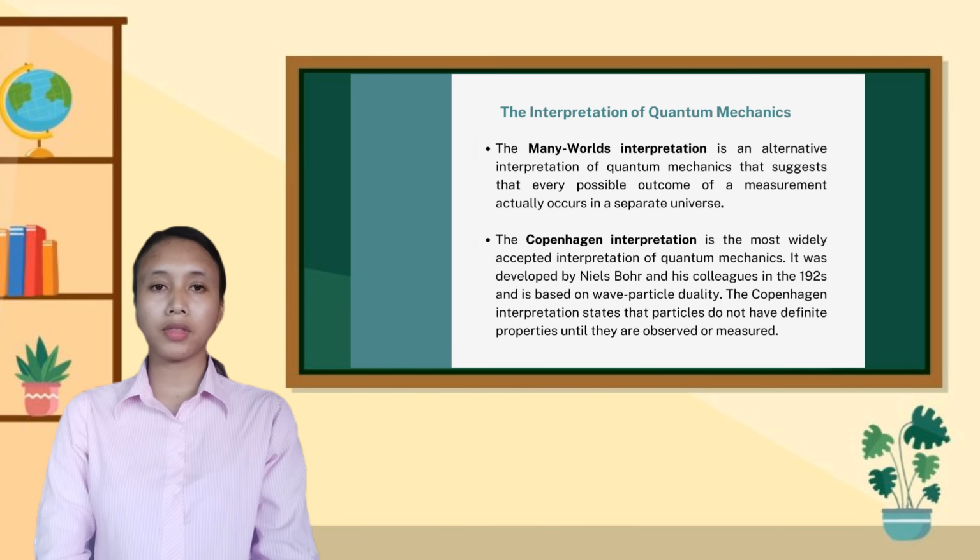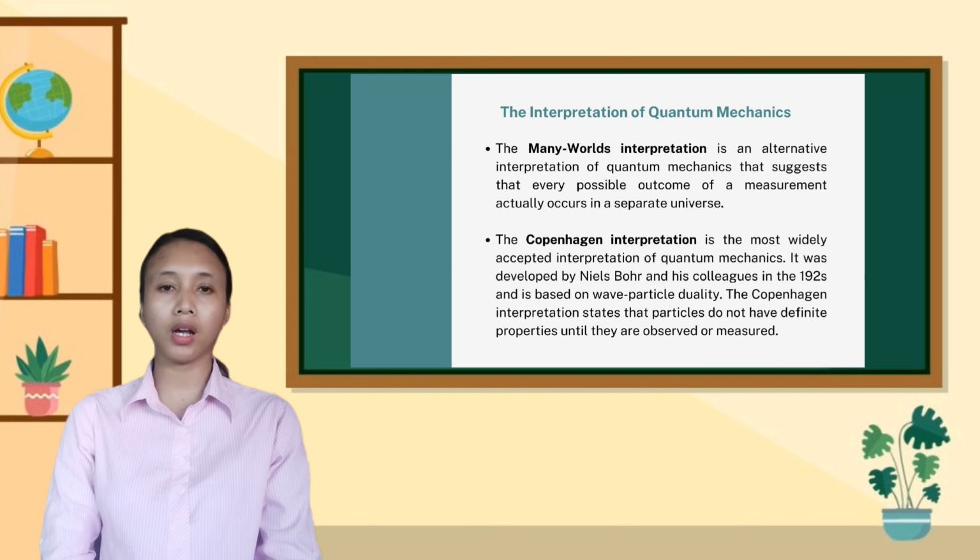Now, let's proceed to the interpretations of quantum mechanics. First is the many-worlds interpretation. It is an alternative interpretation of quantum mechanics that suggests that every possible outcome of a measurement actually occurs in a separate universe. This interpretation avoids the need for wave function collapse and is still a topic of ongoing debate.